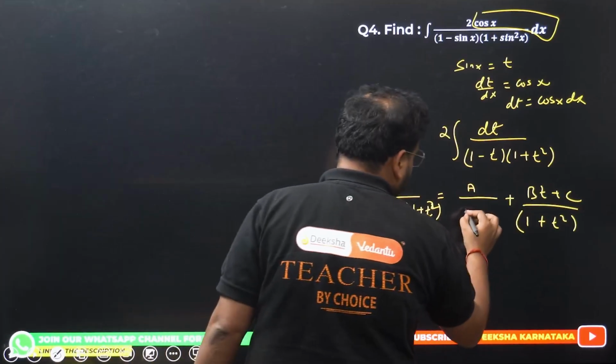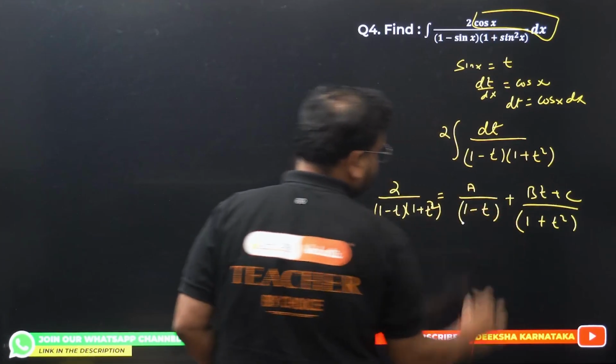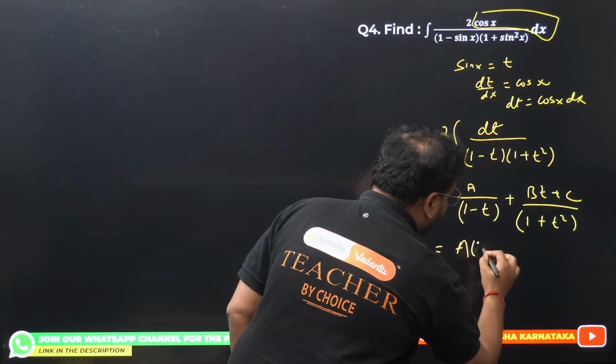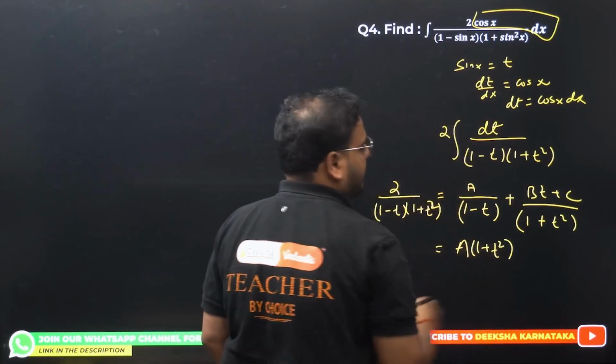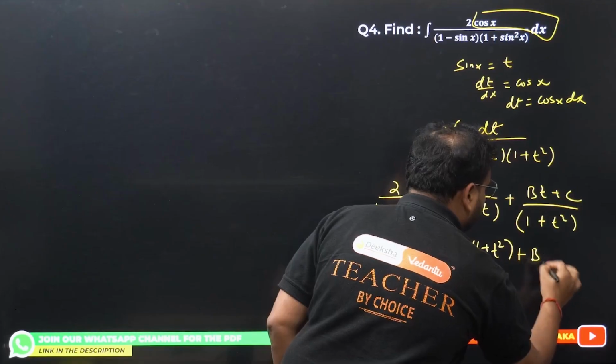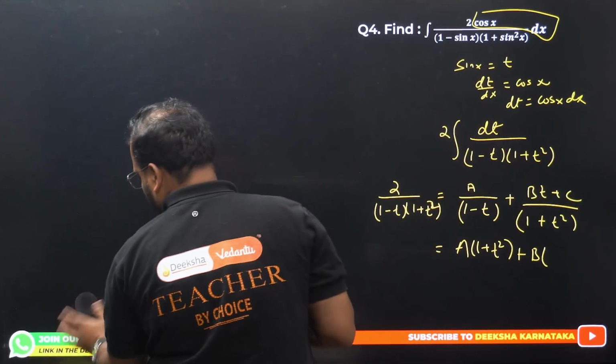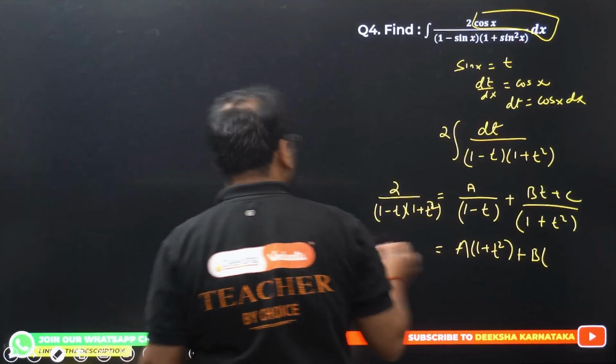This is 1 minus t actually. Okay, let's simplify this. I have A times 1 plus t square plus, sorry, not b, I have bt plus c times